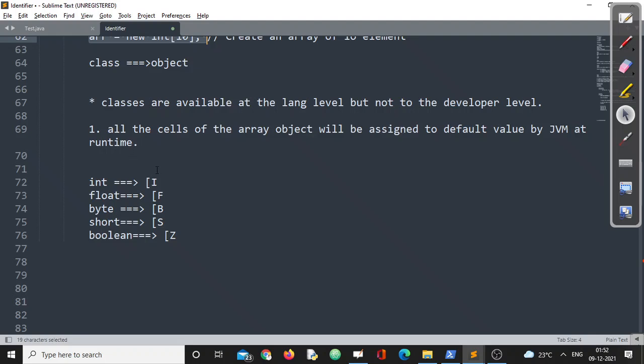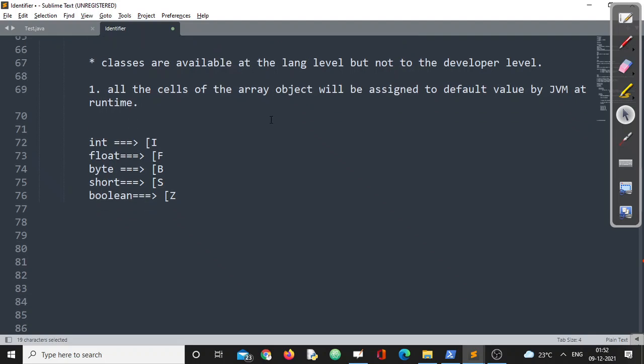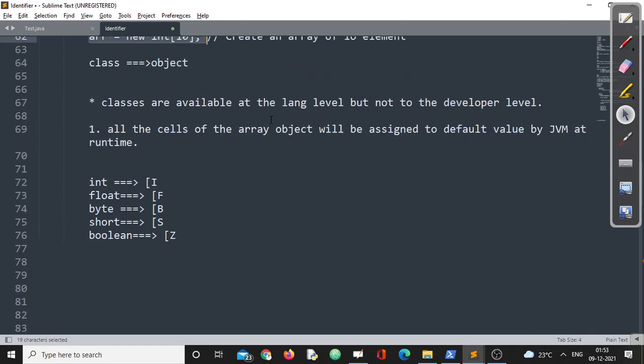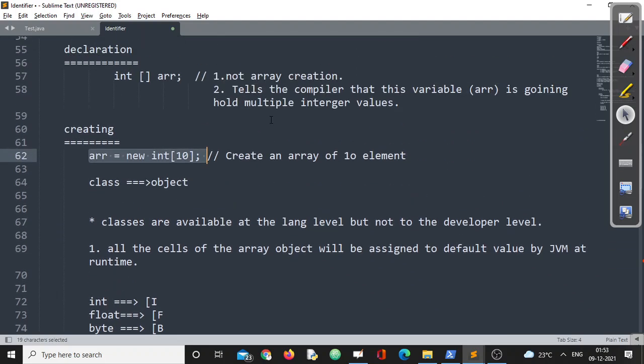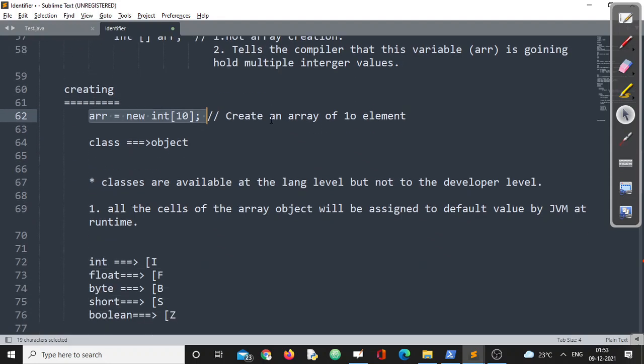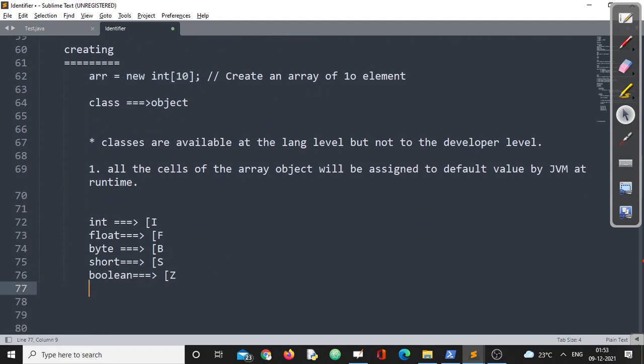Okay. Now we have clearly discussed the different names of the classes associated with each of the arrays. It could be integer, float, byte, short, boolean, or any other data type. So we have arrays for almost all the types available in Java. No problem, we can go for that. Clear? Now let us come to the next one. We'll see what other concepts are associated with this particular array, right?